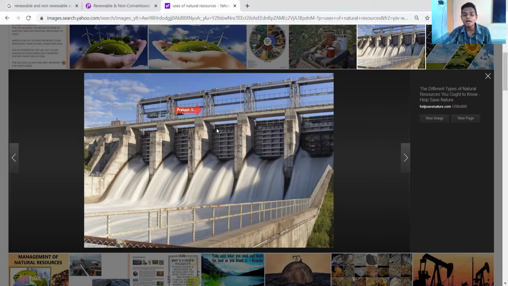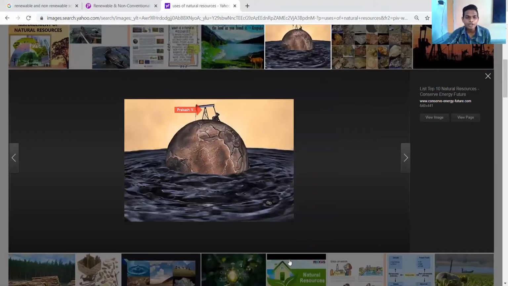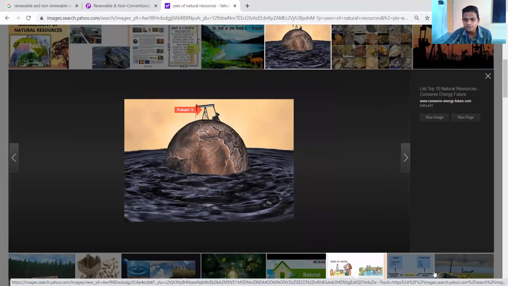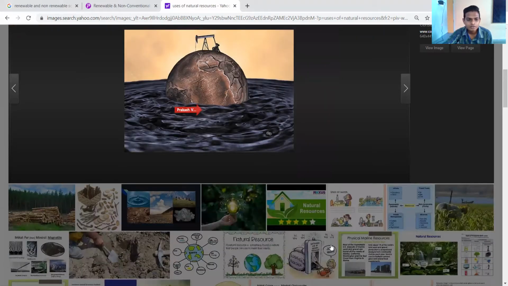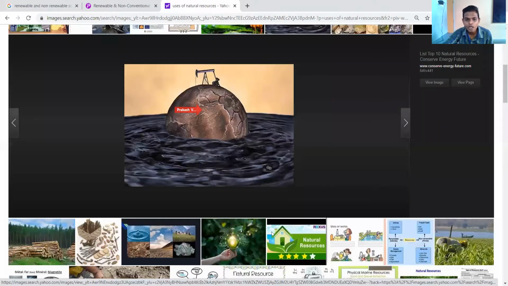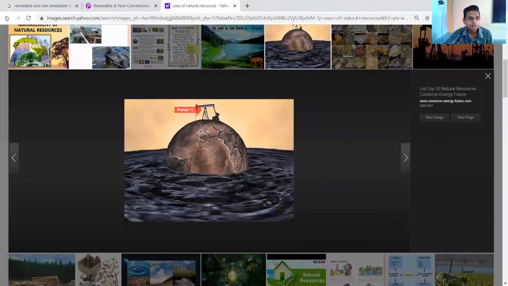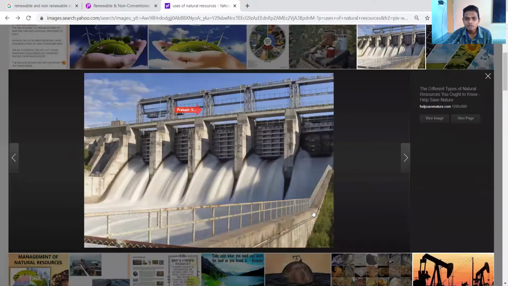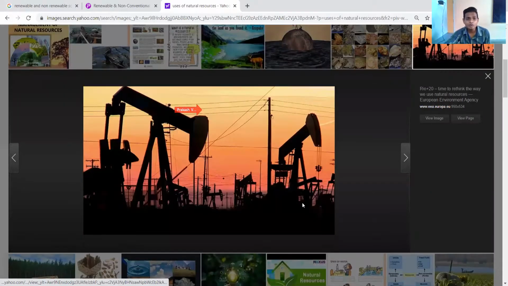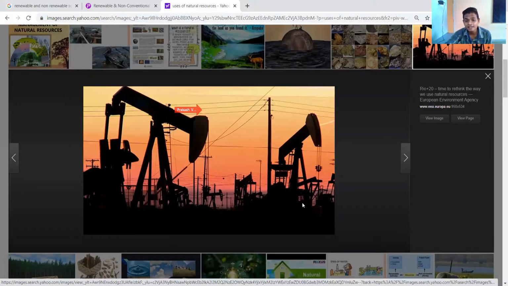Now, petroleum. I am going to show another picture. You can see petroleum, and lots of different factories are there. Oil and ONGC, the Oil and Natural Gas Commission.